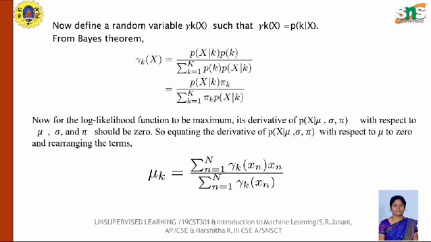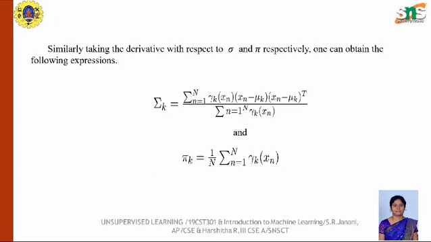So equating the derivative of the log likelihood with respect to μ to 0 and rearranging the terms, μ_k is equal to summation n equal to 1 to N γ_k(x_n) x_n divided by summation n equal to 1 to N γ_k(x_n). Similarly, taking the derivative with respect to Σ and π respectively, one can obtain the following expression. π_k is equal to 1/N summation n equal to 1 to N γ_k(x_n).